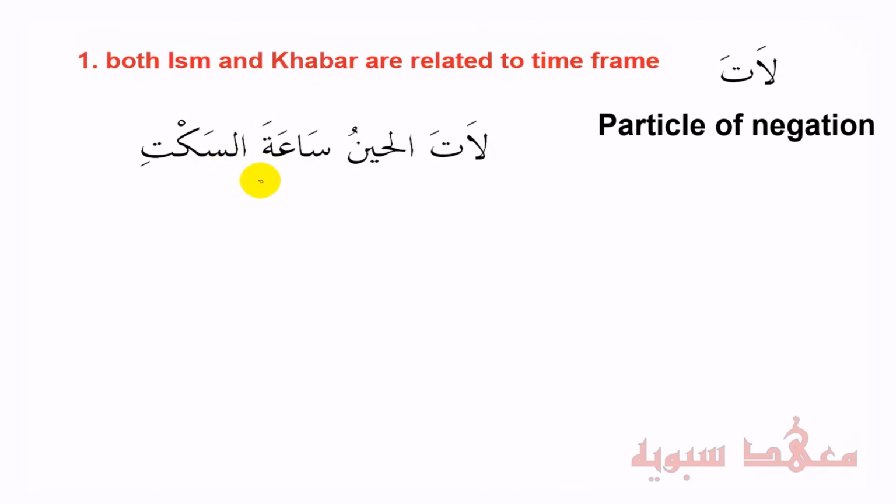I'll explain what that means. So just bear with me for a second. So sa'a means, let's just call it an hour. Doesn't mean exactly 60 minutes, but an hour. So the hour of silence. Sakt means silence. And al-hinu means at this present moment. So it would be translated as now is not the time or the hour of silence. Meaning you need to speak up. Do something about it.